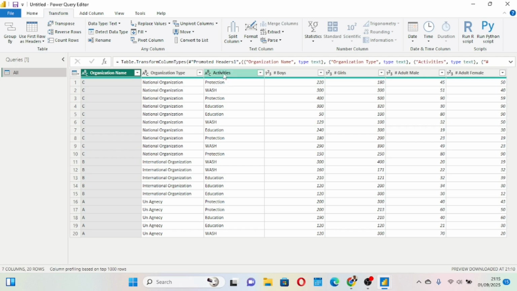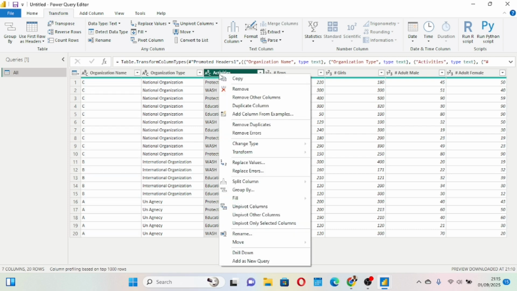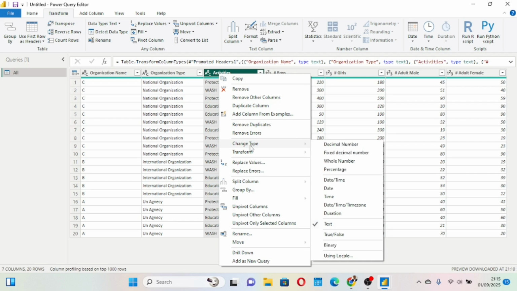Sometimes when you bring our data in, it will show ABC and 1, 2, 3. How do you solve that? You just right click on that and then come to change data type. These are common errors that you always find in your data. Don't be overwhelmed with the too many items that you see on Power BI. The things I'm showing you are the common errors that you will find in Power BI as you deal with data. So these are the different data types.